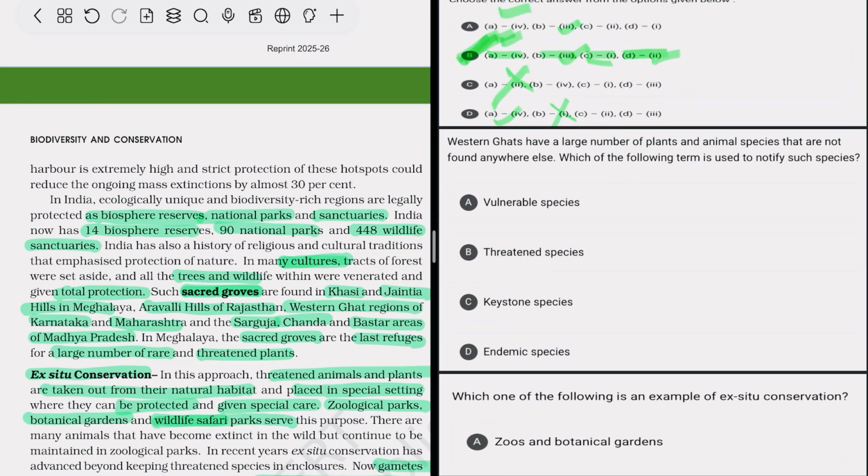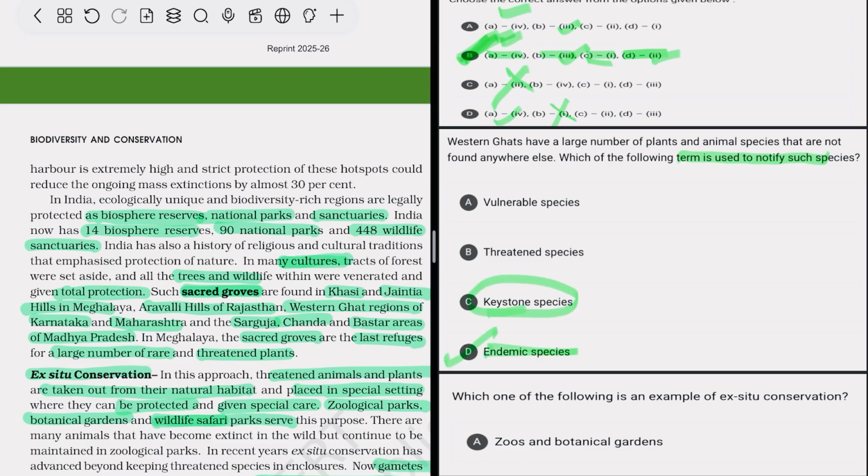After that, Western Ghats have a larger number of plant and animal species that are not found anywhere else. Which of the following terms is used? We have already read that when a species is found in that area only, that is endemism. So endemic species is true.